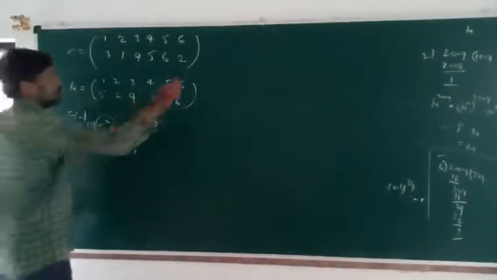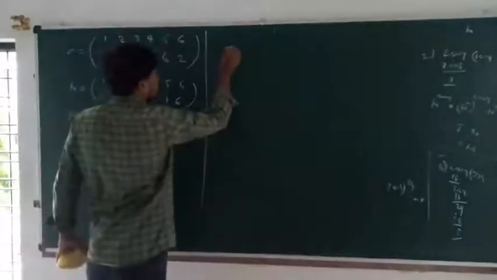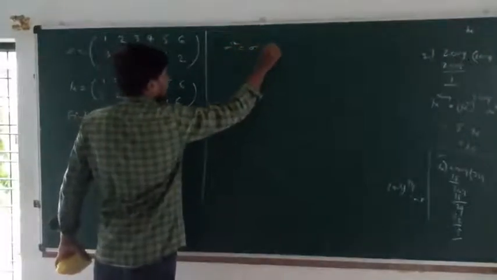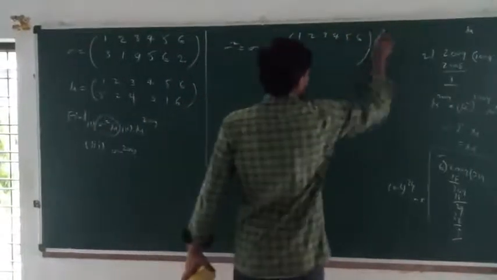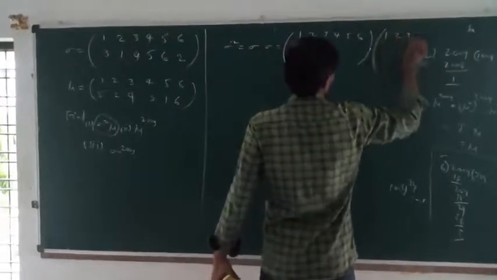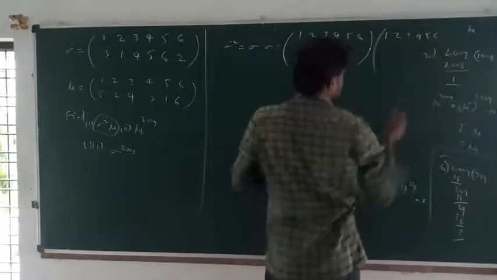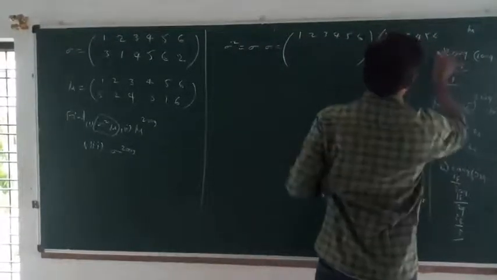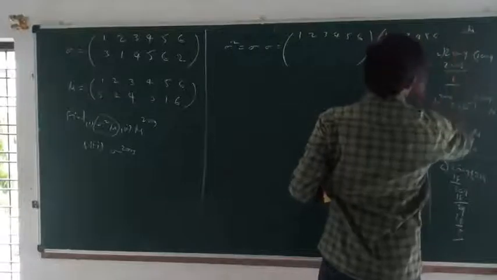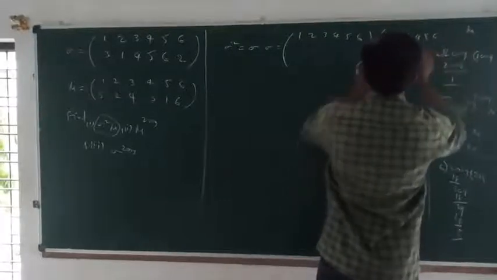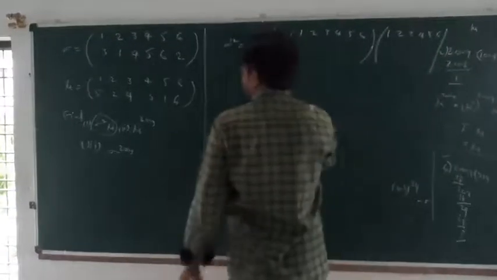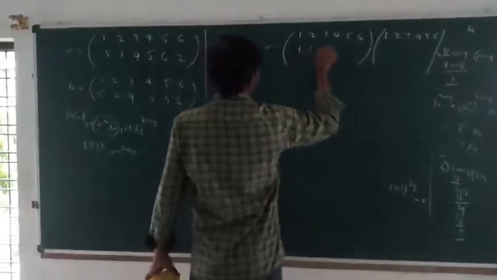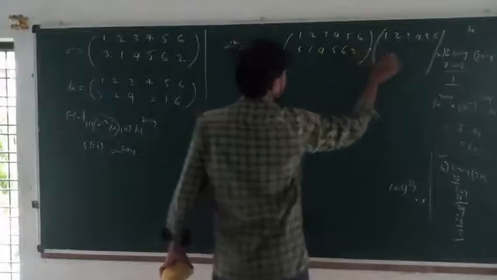Sigma square is equal to sigma into sigma: 1 2 3 4 5 6 over 3 1 4 5 6 2, into 1 2 3 4 5 6 over 3 1 4 5 6 2.